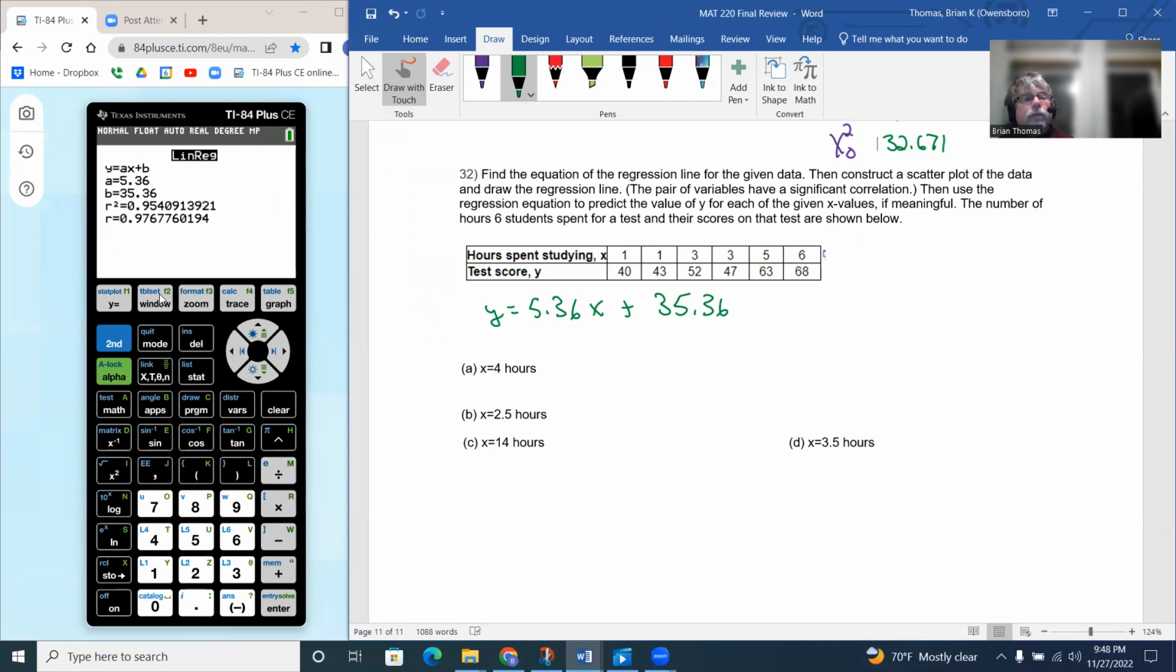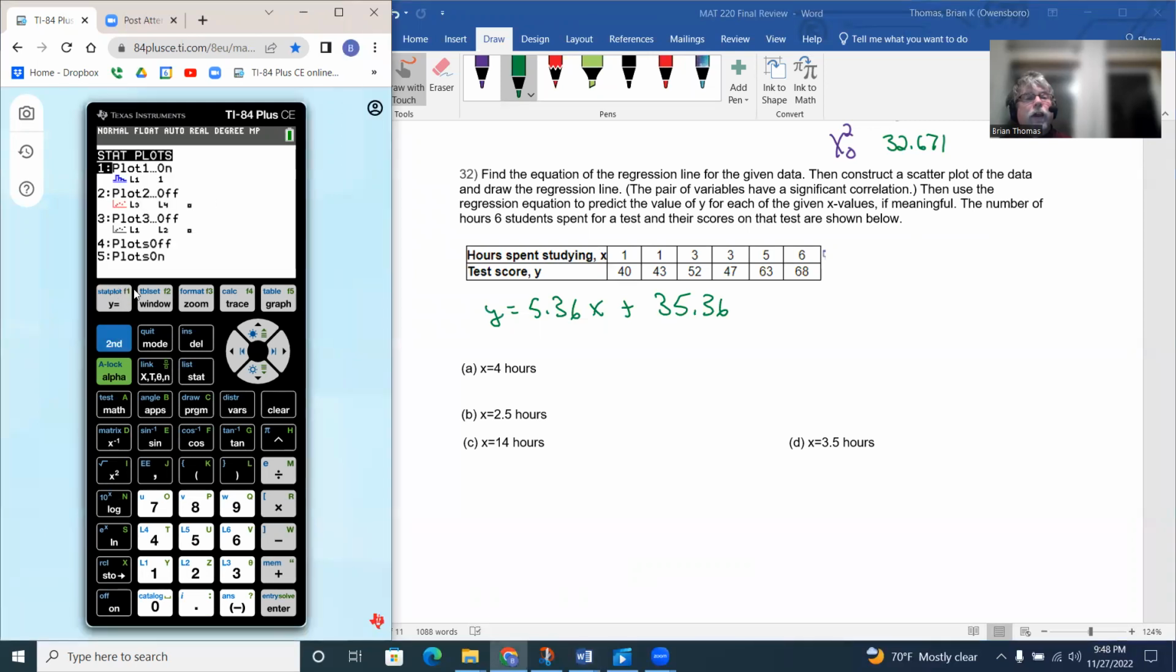Now, if we want to see the scatter plot, we can hit second, then stat plot. If we come down to plot 1, I change it to this type, the dots, hit that, then hit zoom, and see if number 9 will do our scatter plot. So it does our scatter plot for us. I already put the line in there too, y equals 5.36x plus 35.36, so it actually graphed the line as well. If I go back to graph, there's our graph.